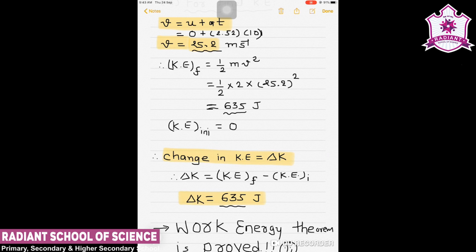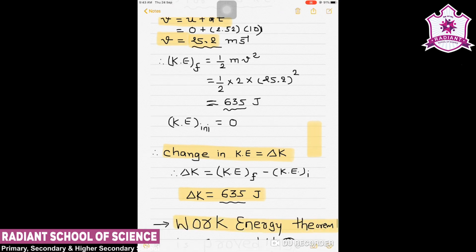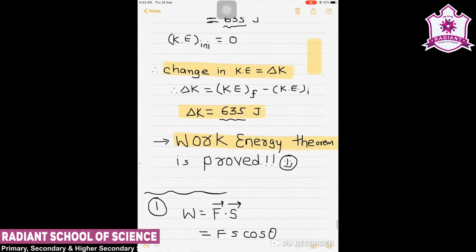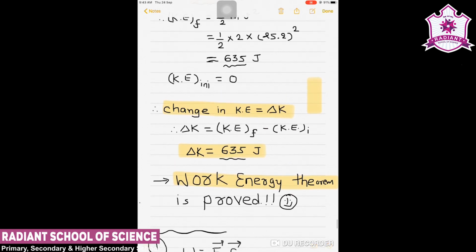Now we compare this answer with our above answer number 3. If we compare, we get that W is equal to delta K, and therefore we can ultimately say that the work energy theorem is proved here. So we have proved the work energy theorem over here, and we can say that it is proved in this case. So this is your example number 2.